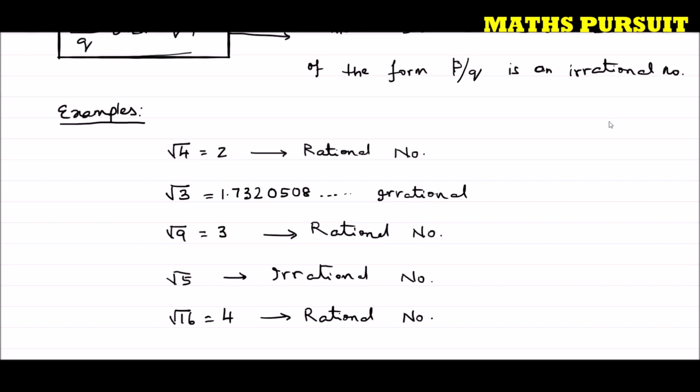the question is checking with us, are the square roots of all positive integers irrational? So definitely some are rational numbers, and some are irrational numbers.